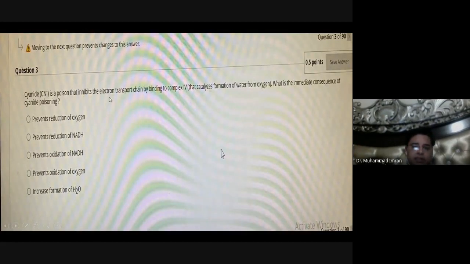Cyanide is a poison that inhibits the electron transport chain. What is the immediate consequence of cyanide poisoning? It inhibits the electron transport chain, so it prevents the oxidation of NADH and production of ATP. That statement is correct. It prevents oxidation of NADH and FADH2, that is, oxidation of NADH into NAD and FADH2 into FAD.